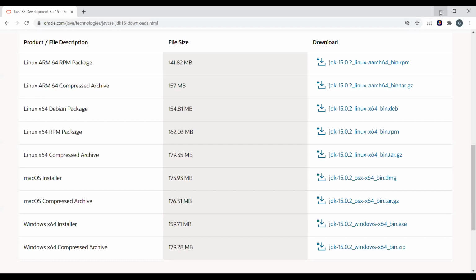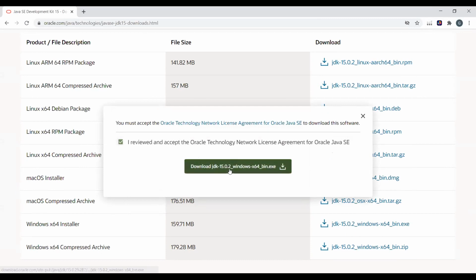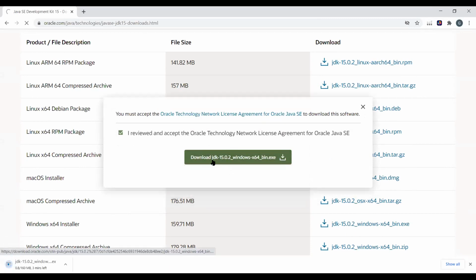Okay, let's do one thing. Just go for the 64-bit. Sorry, no problem. The second last one, the exe. Yeah, right, this one. Okay, so the terms and conditions you need to accept. I believe it might ask for something. Okay, no, it's not asking for anything. It will take about 45 seconds to download.